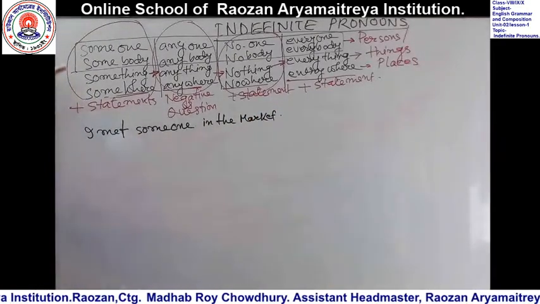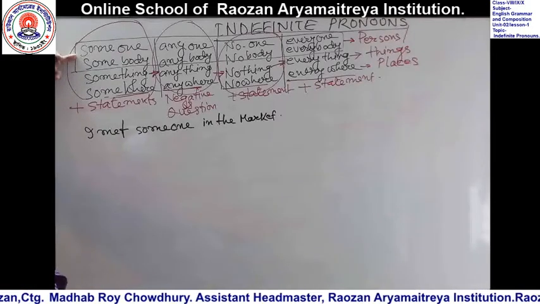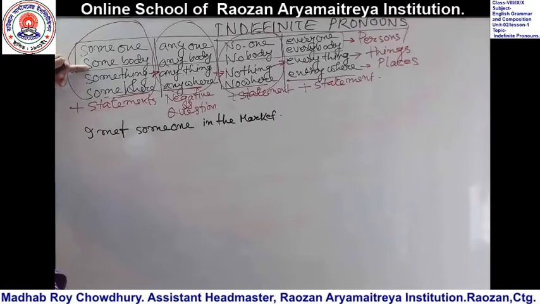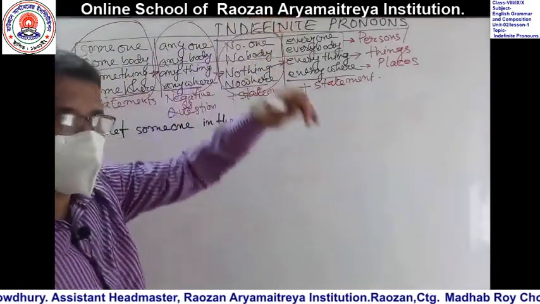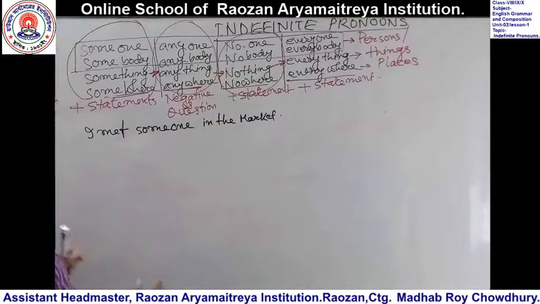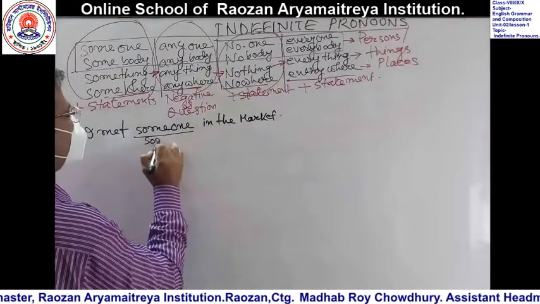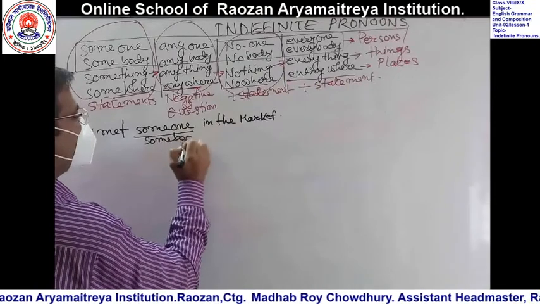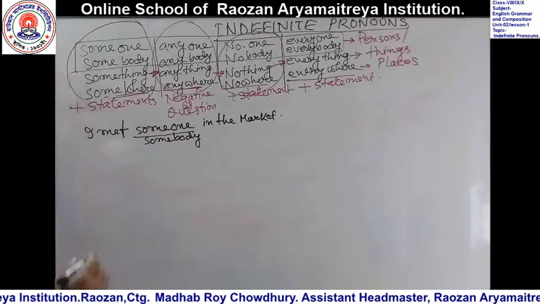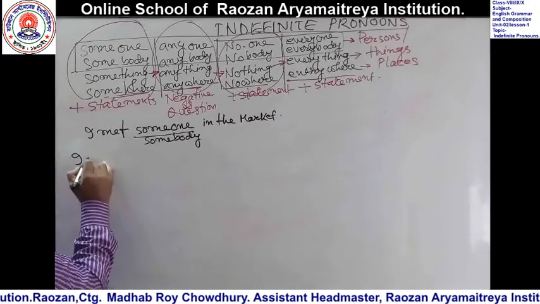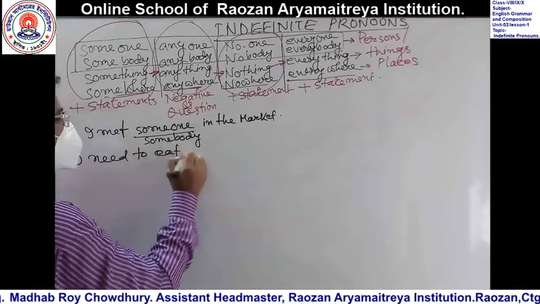Next, there is another thing I need to tell you. Someone, somebody, same thing. Anyone, anybody, same thing. No one, nobody. Everyone, everybody, same thing. They have equal meaning, so if I say someone in lieu of somebody, I can use it. Next one, something. I need to eat something.